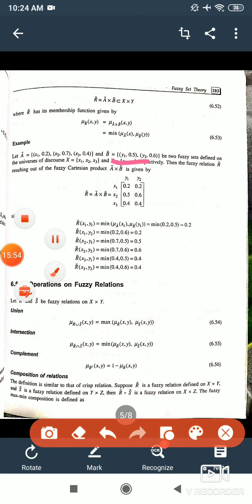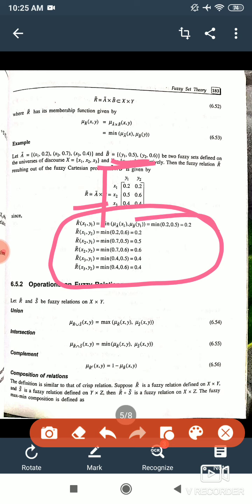Now what we have to find out is the Cartesian product of A and B, so it is a relation. How will we find it? You write X in rows and Y in columns. So we have three rows, x1, x2, x3, and two columns, y1, y2. But you have to give the explanation, because it comes under 10 marks. You don't have to give the matrix directly. You have to explain each and every row.